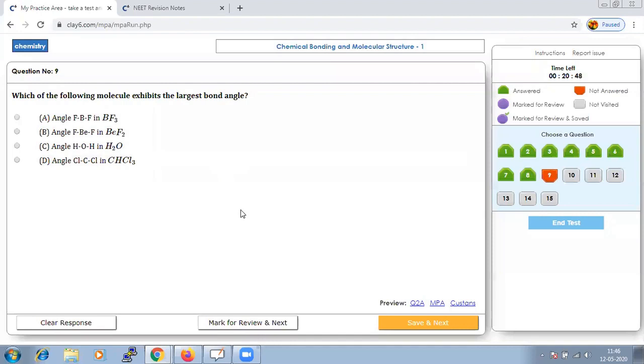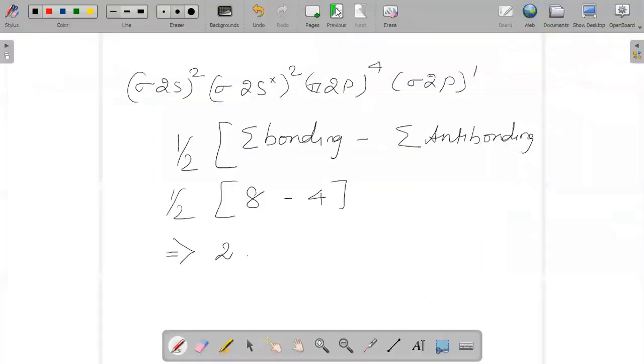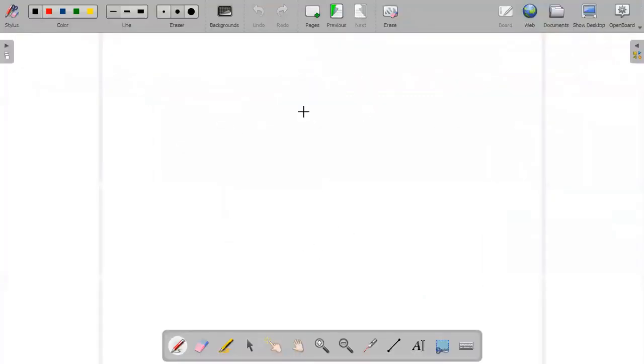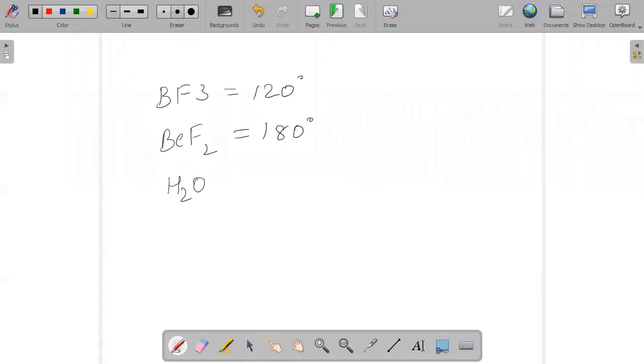The bond angle in BF3 should be 120 degrees. The second option is BeF2, which will have a bond angle of 180 degrees. H2O is a well-known one, 104.45.